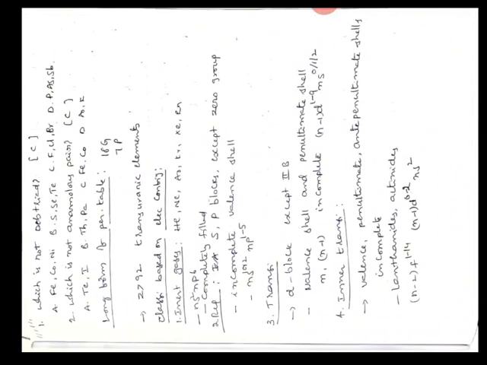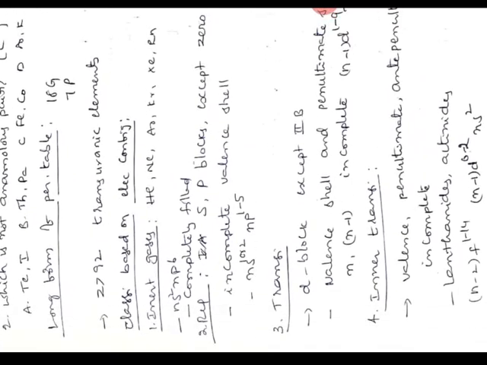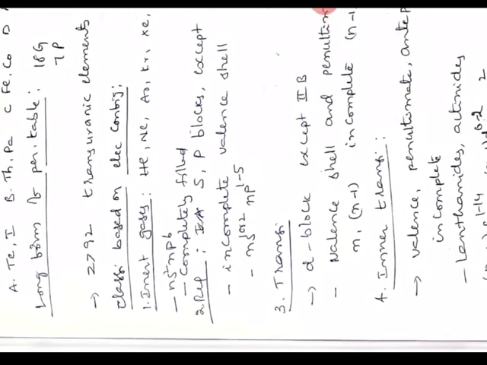We can see some questions like which is not a Dobereiner triad. As we have already seen the list of elements on the previous page, we can answer. And which is not an anomalous pair; we have seen on the previous page which are anomalous pairs, so we can answer. Now let us see the long form of the periodic table, which consists of 18 groups and 7 periods. Elements whose atomic number is greater than 92 are called transuranic elements because they are after uranium.